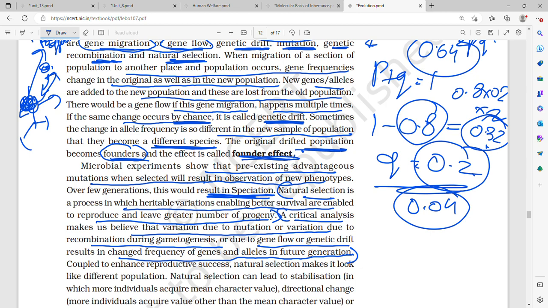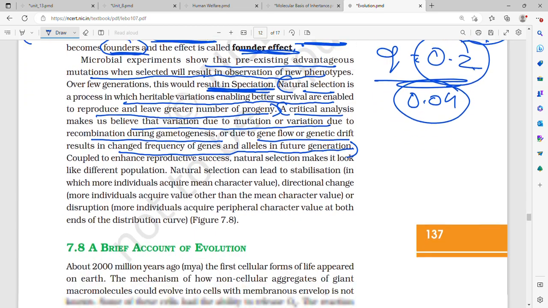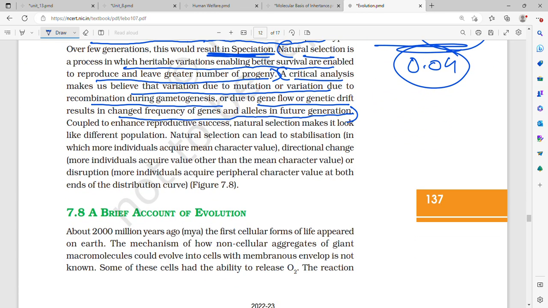Critical analysis makes us believe that if variation happened because of mutation, or because of recombination during gamete formation, or because of gene flow or genetic drift, then it results in change in frequency of genes, that is, the frequency of genes and alleles in future generations changes.